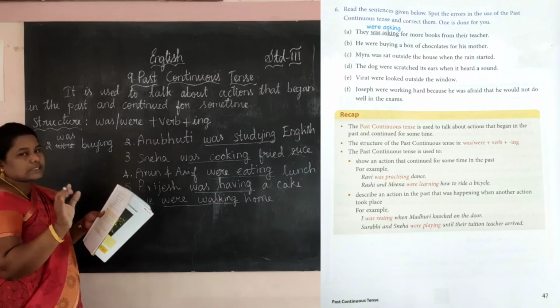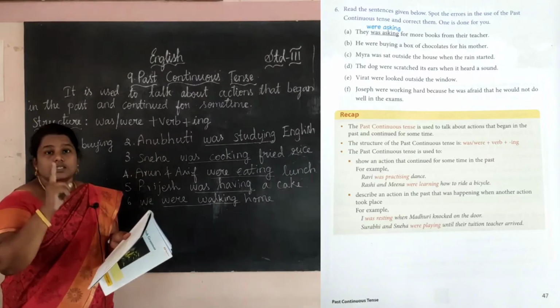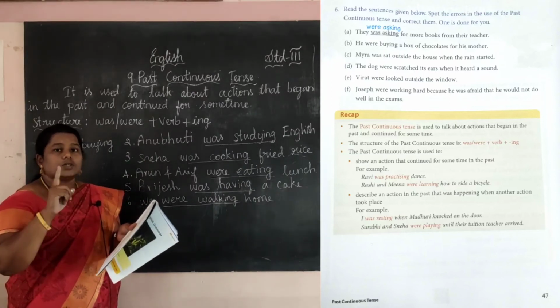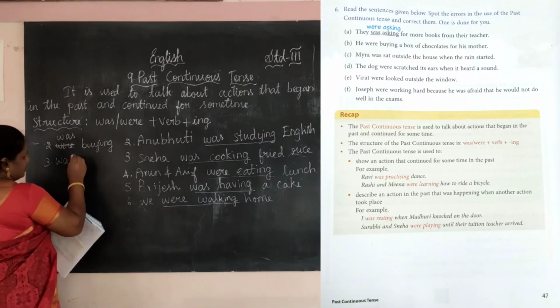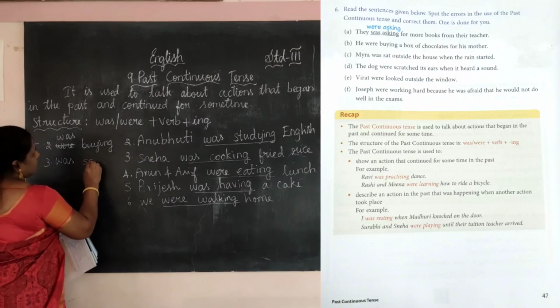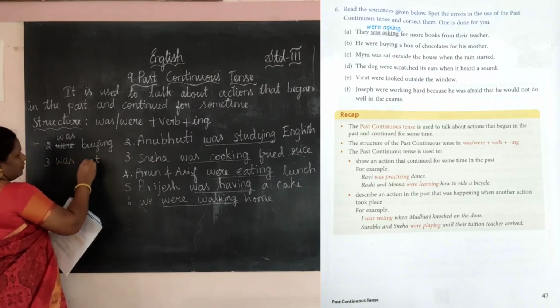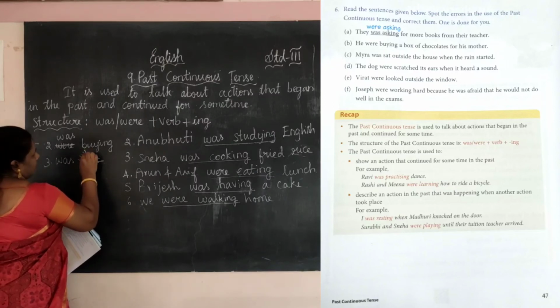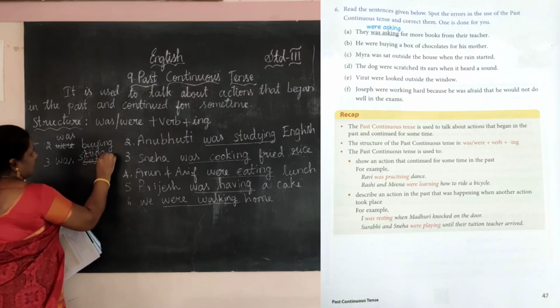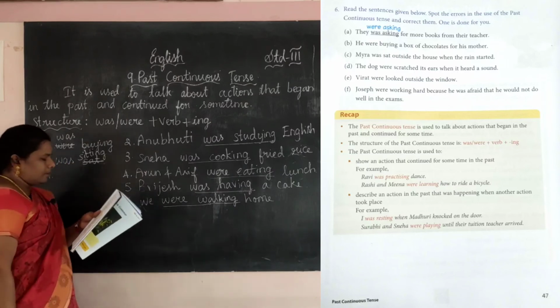Yes, was is correct. How is was correct? Because Myra is only one. So singular. So we are using was. See the next one. Sat is past tense. So we want to strike out the sat and write sitting. Was sitting. Okay, next fourth one.